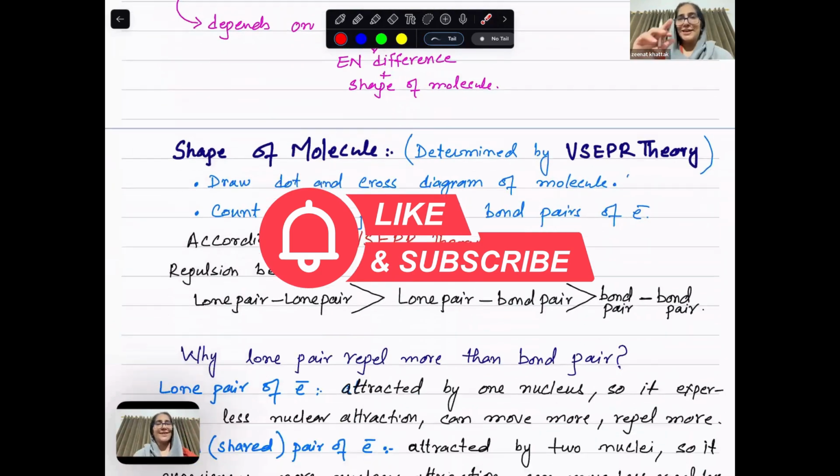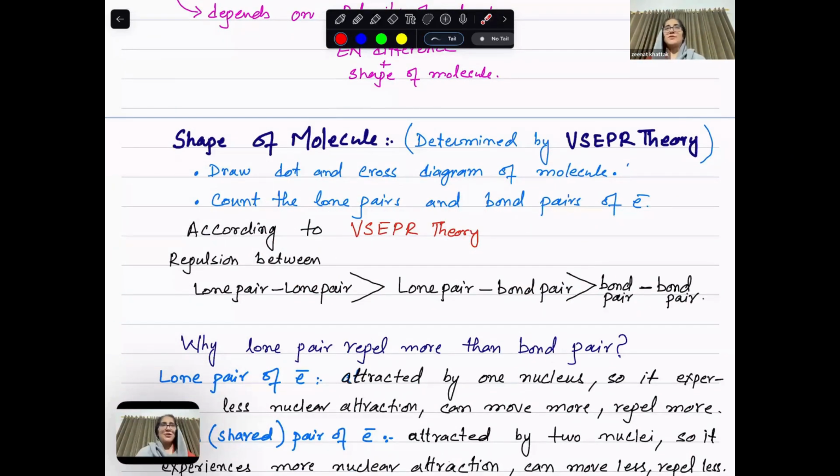Okay. So starting shapes of molecules. You know what shapes of molecules are? Like how you will describe them, and how you will know that this is pyramidal, this is tetrahedral, this is bent, this is linear. Like how they are different. Now I'm going to explain all these.